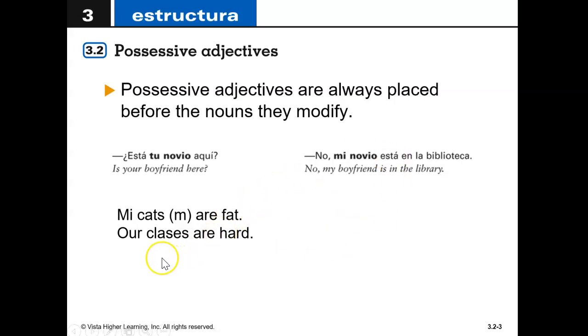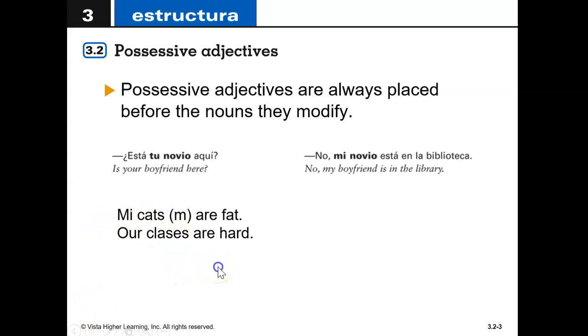Pause me again and try writing these sentences. My cats are fat. Make sure the my goes right in front of cats, and they're masculine. Then do our classes are hard. Put our right in front of classes. Pause me and then check your work.